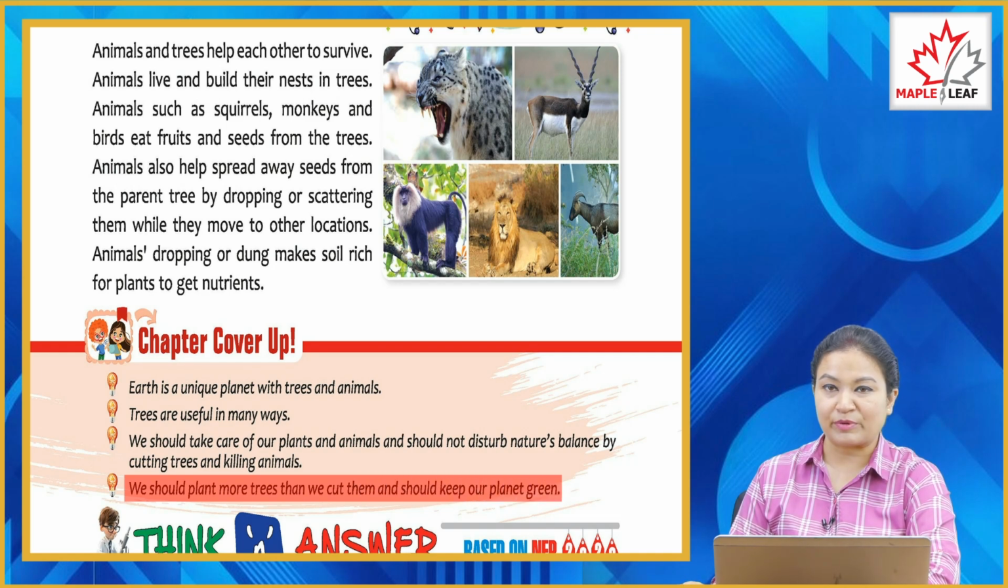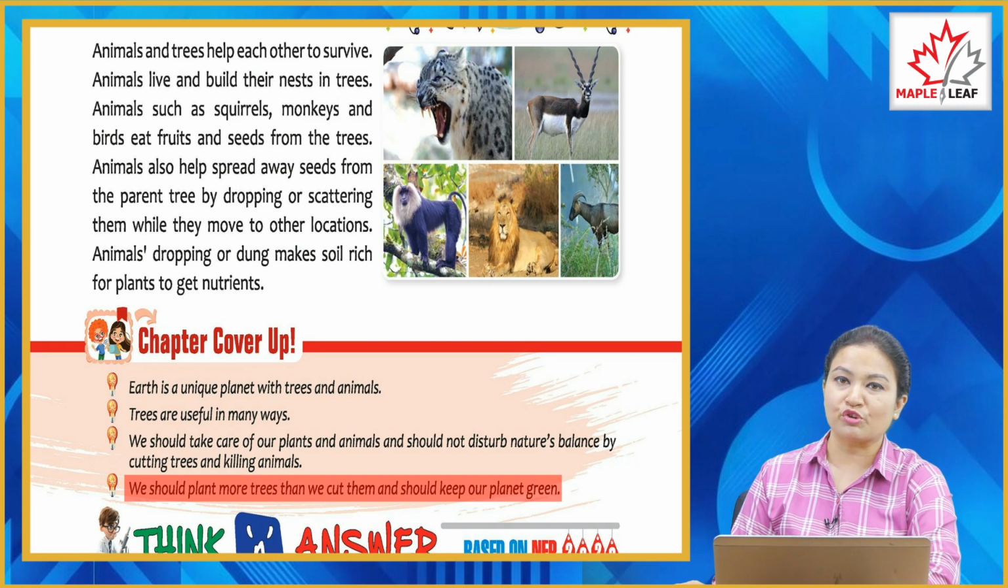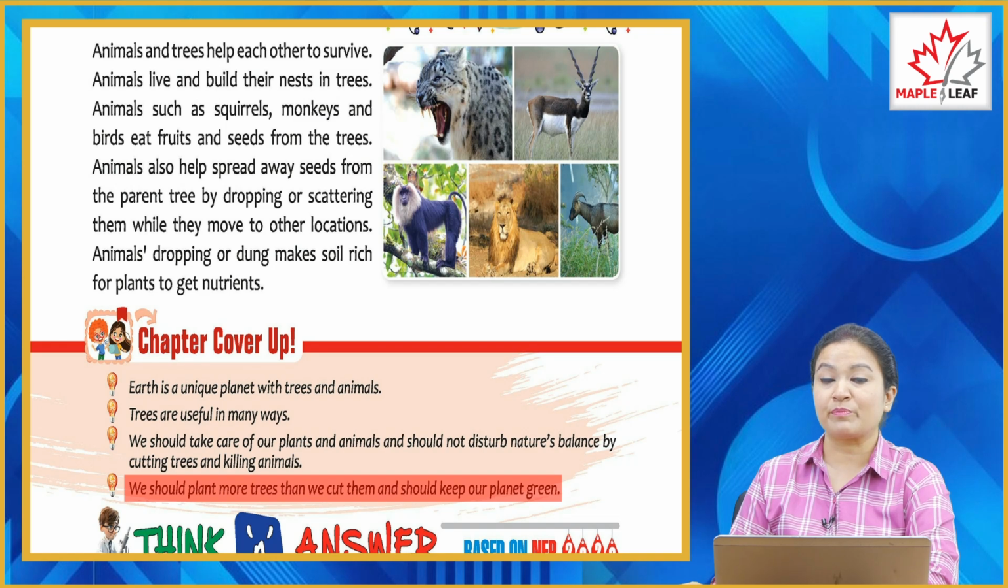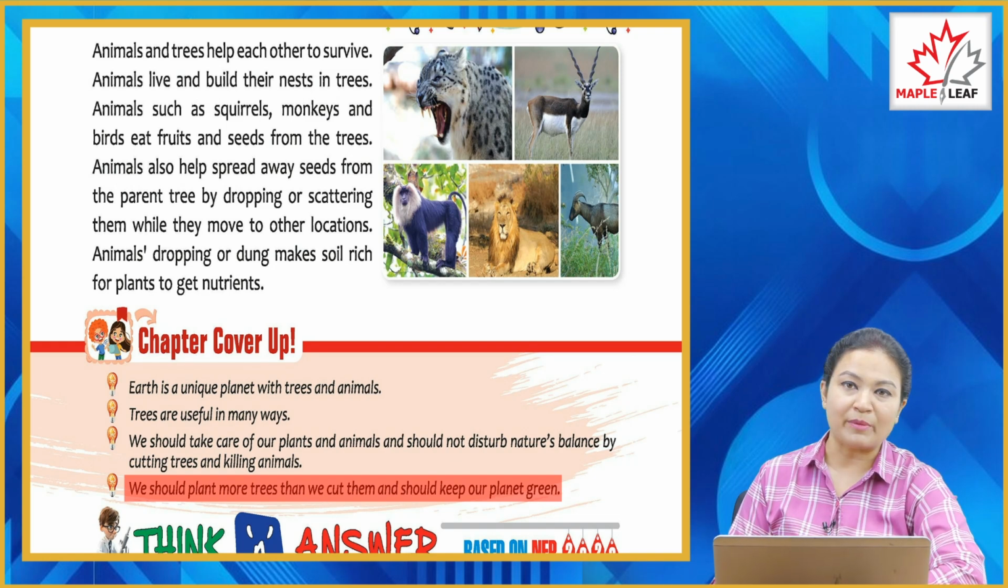So children, in this chapter we have learned about our beautiful and unique planet Earth, also about trees and animals, and how trees are very useful for us and we should take care of them. We should not cut the trees and should not disturb nature's balance by cutting trees and killing animals, and we should plant more and more trees to save our environment.